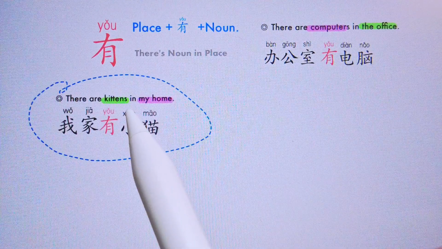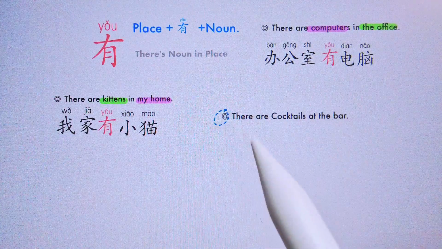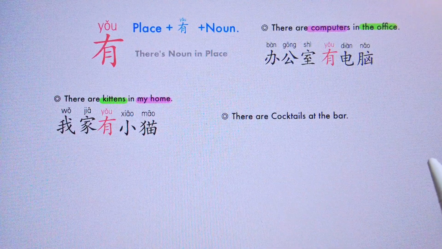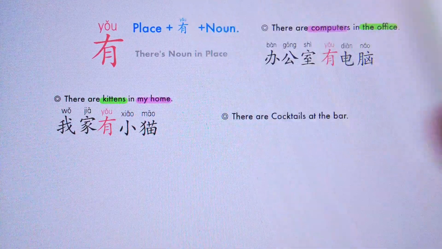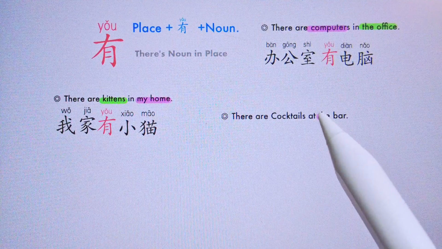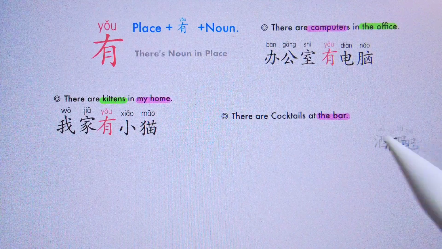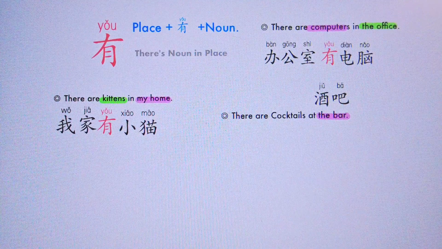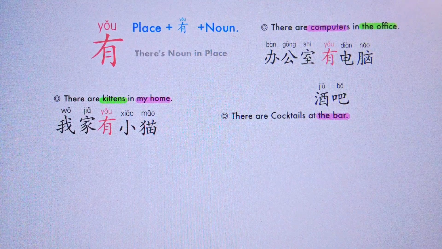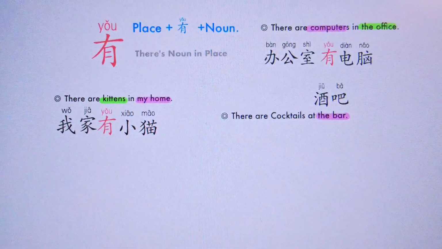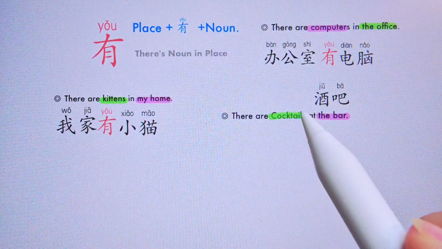Now let's try another sentence. If we want to say there are cocktails at the bar, the bar is the place, right? At the bar, that's 酒吧 in Chinese. And cocktails, do you know? Cocktail is the noun in the sentence.